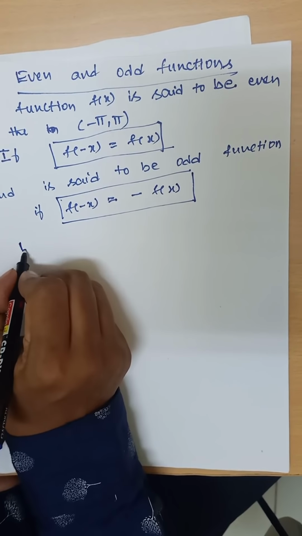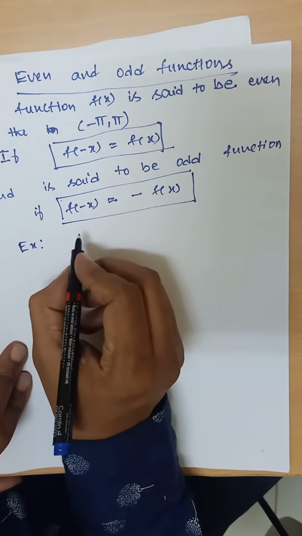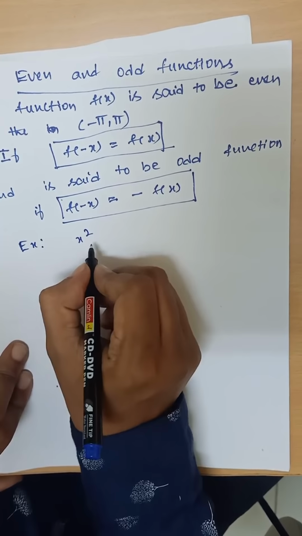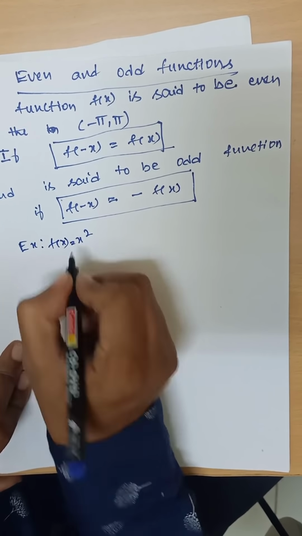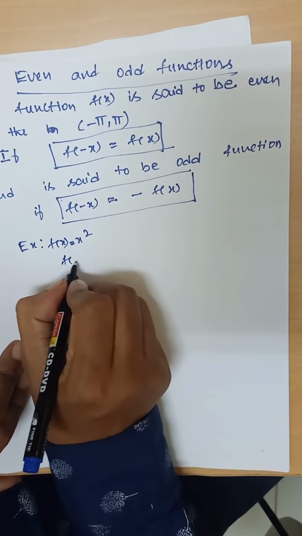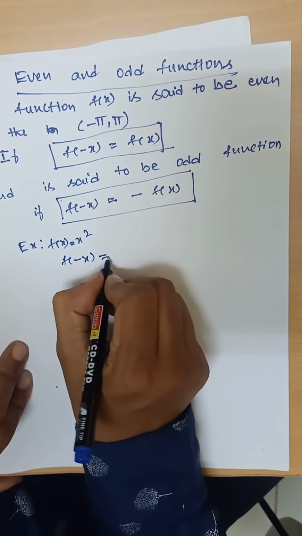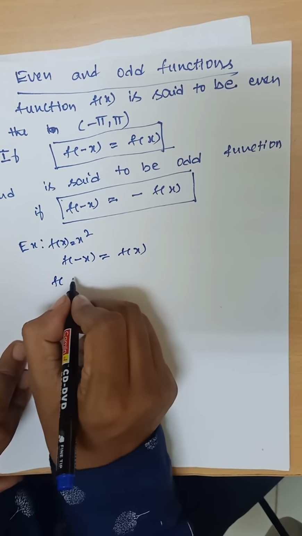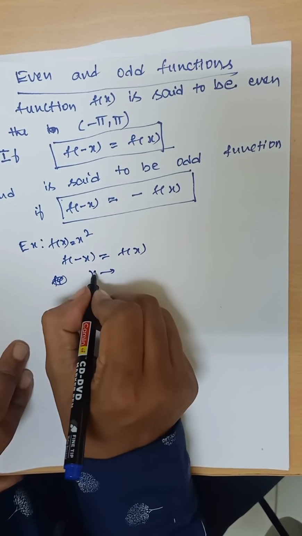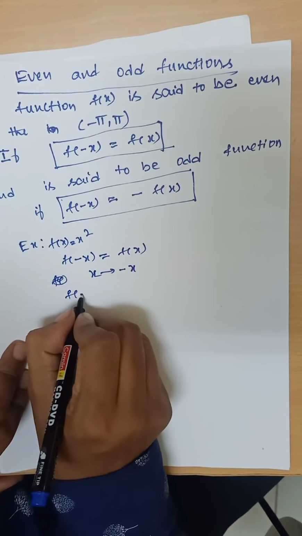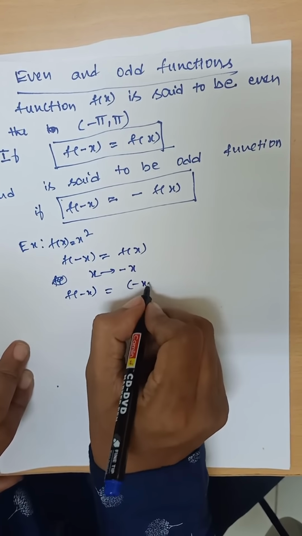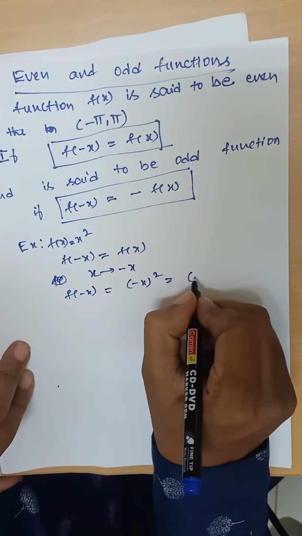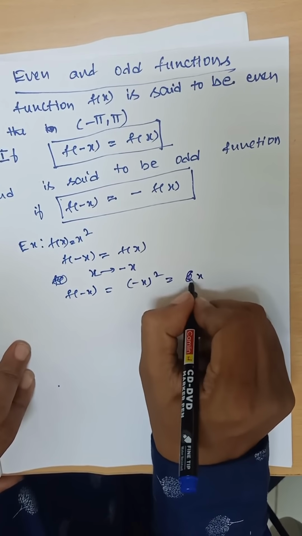I will give an example for even. Suppose I consider x square, the given function f of x is equal to x square. You apply the condition for even, that is f of minus x is equal to f of x. See, you apply x to minus x, that is f of minus x is equal to minus x whole square. Minus x whole square means x square.